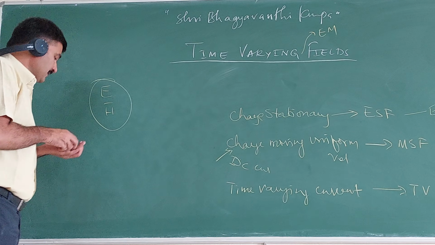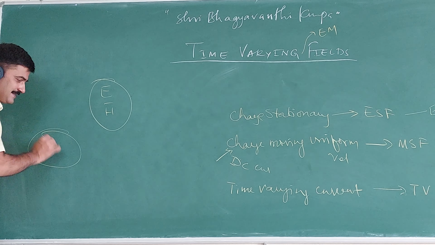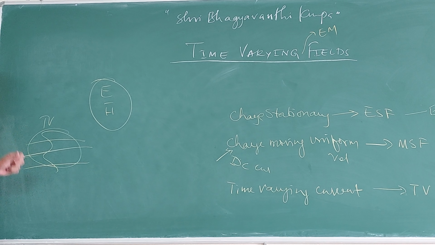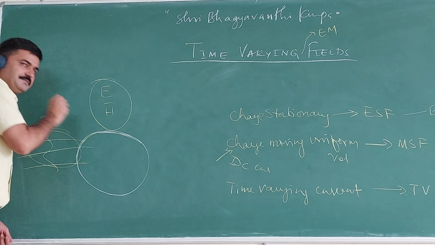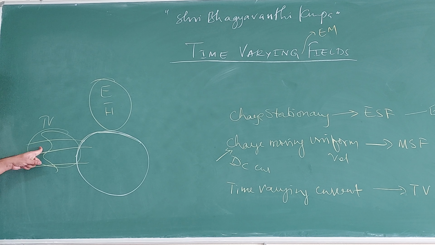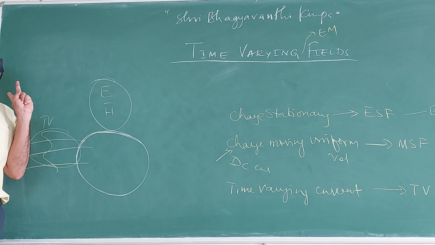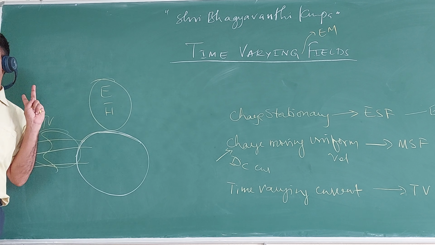What he said is, for example, some time varying field is there somewhere. If a closed circuit, this is a closed circuit, comes in contact with the time varying field, then EMF will be induced in the closed circuit. Are you getting? The EMF will be induced in the closed circuit.